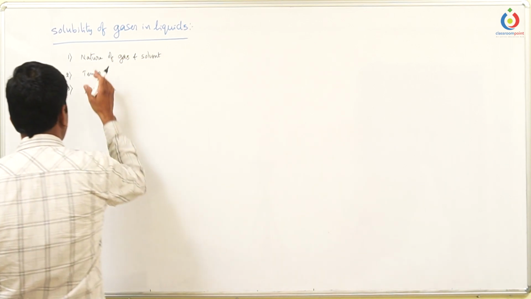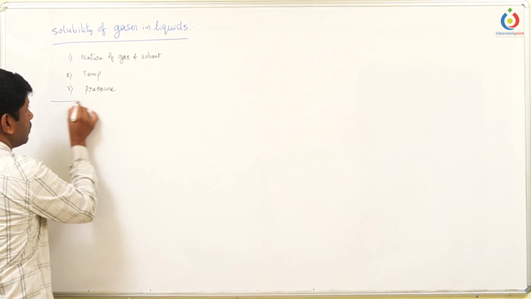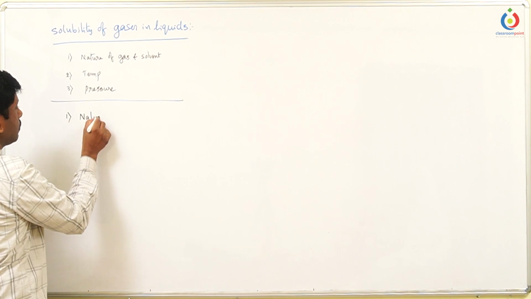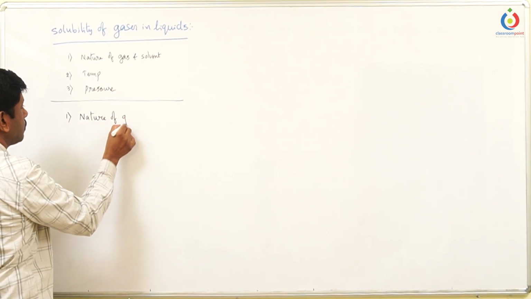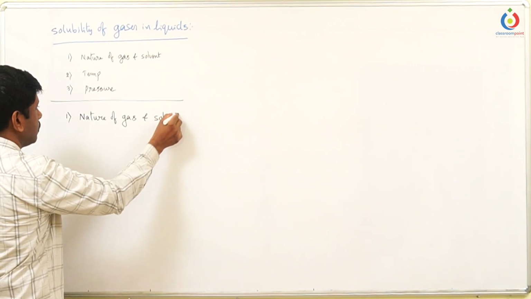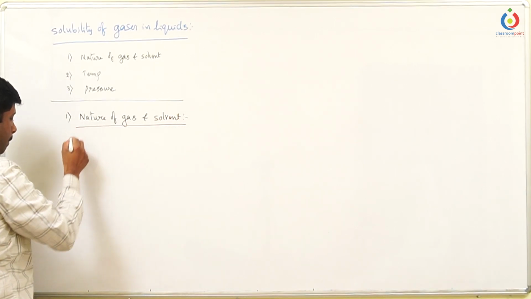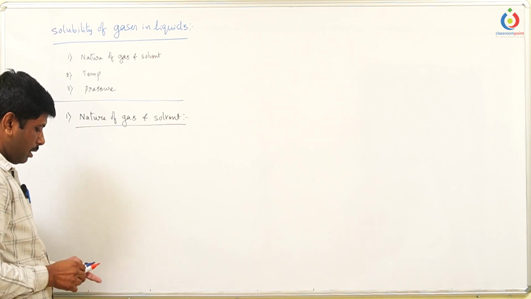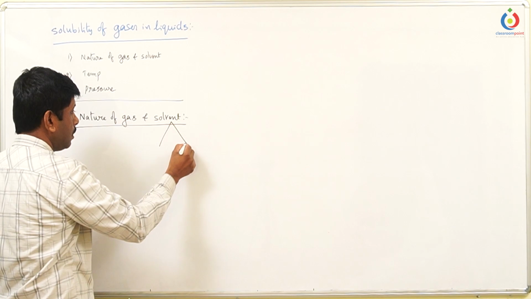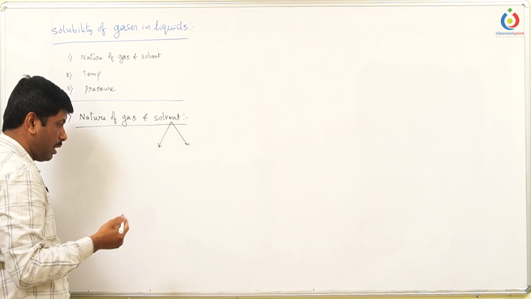So let us discuss the nature of gas and solvent. Here, first of all, let us take the solvent, polar and non-polar.